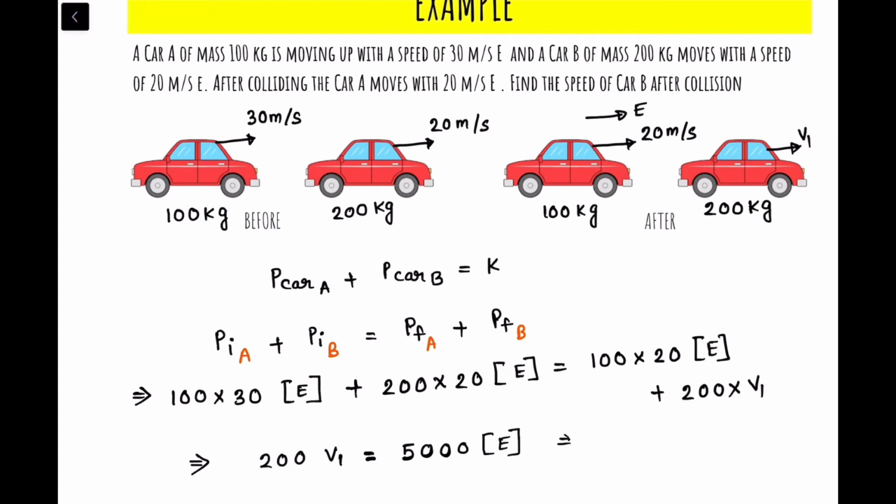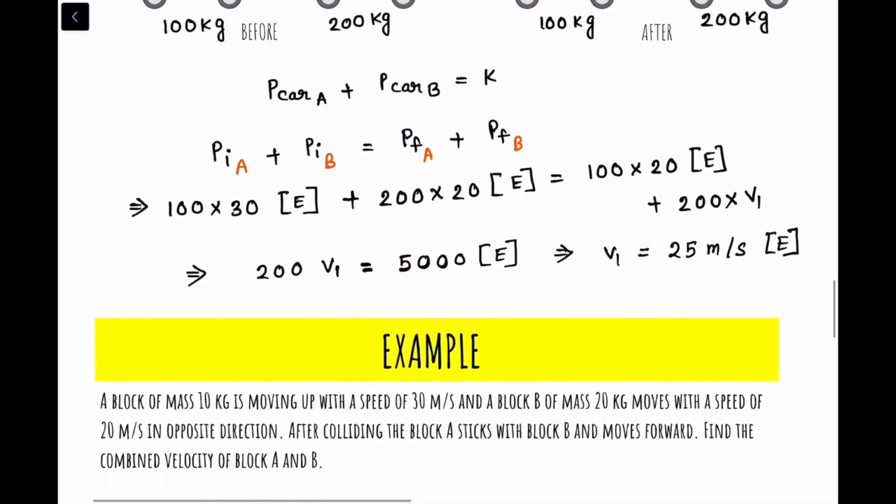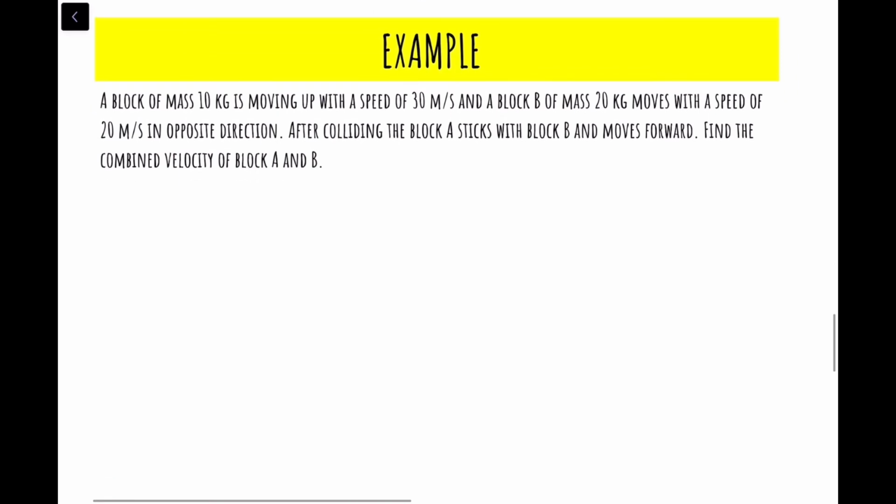So that means v1 would be equal to how much? v1 would be equal to 25 meter per second towards the east. So the velocity v1 would be in this direction with a speed of 25 meter per second. Okay, so now let's go to the next example.